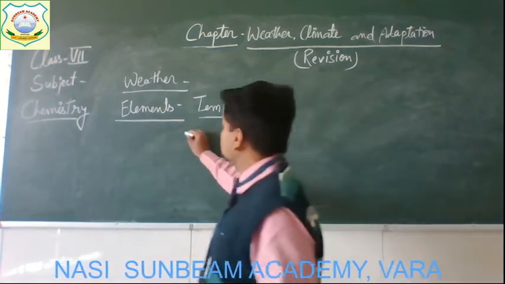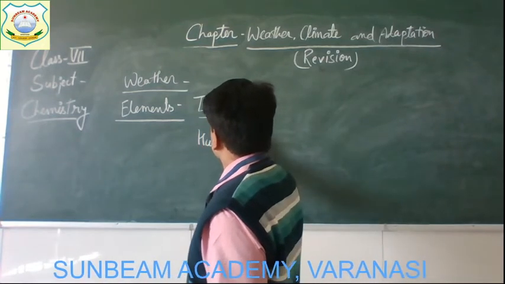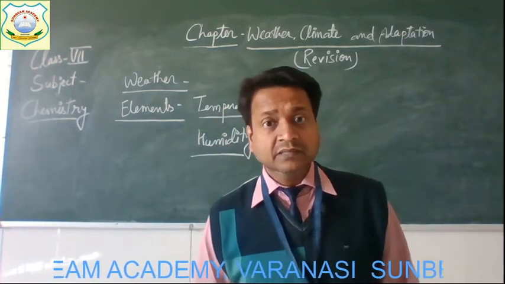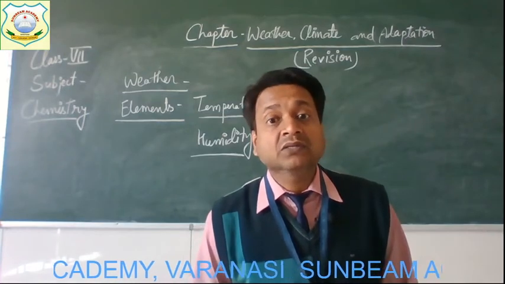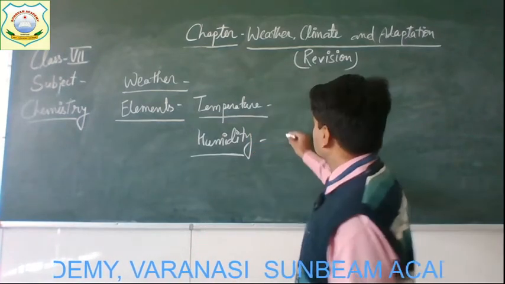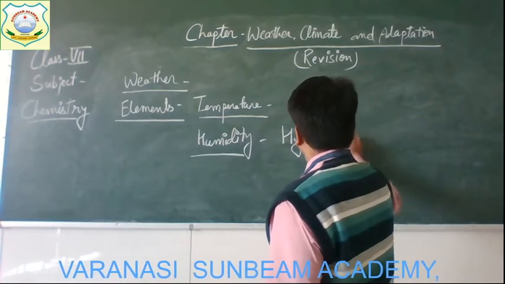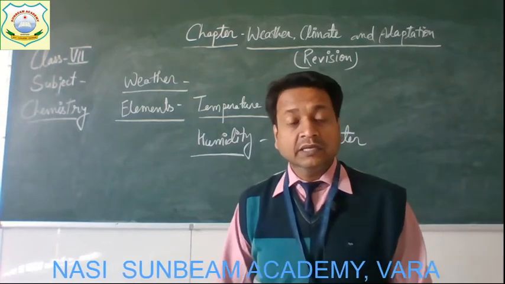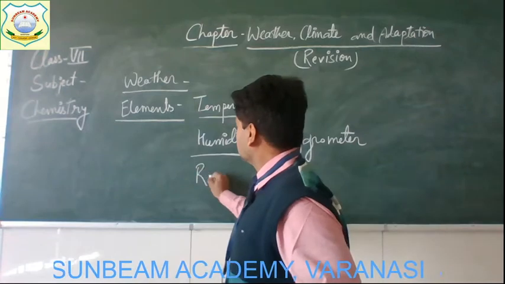The second element is humidity. Humidity is measured by an instrument called a hygrometer. And rainfall is another element.